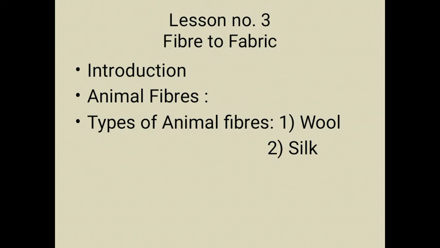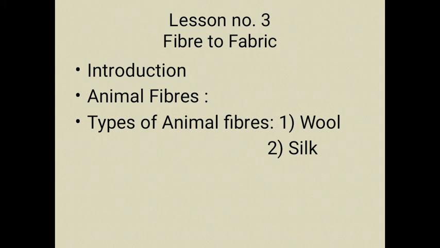So different types of fibers are present. Out of that, there are two types of fibers, that is natural fibers and man-made fibers. The natural fibers are of two types. These are plant fibers and animal fibers. Okay, the plant fibers, for example, are cotton and jute, and the animal fibers, the examples are wool and silk.